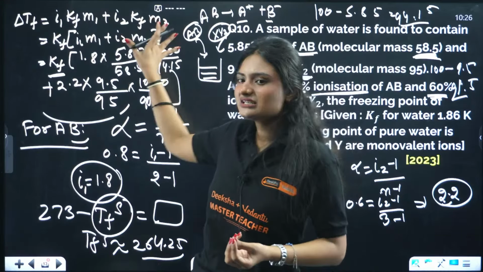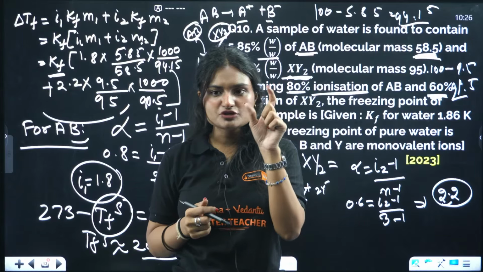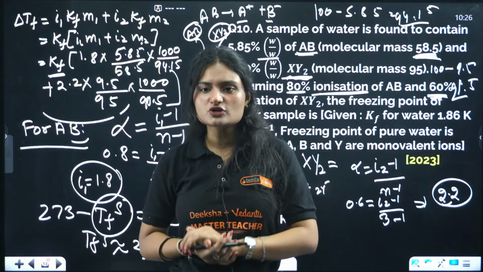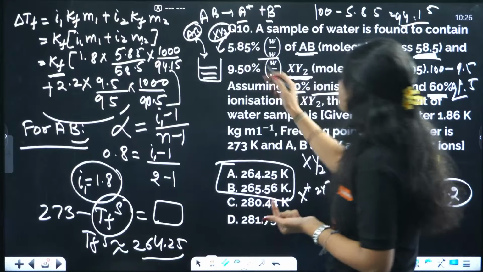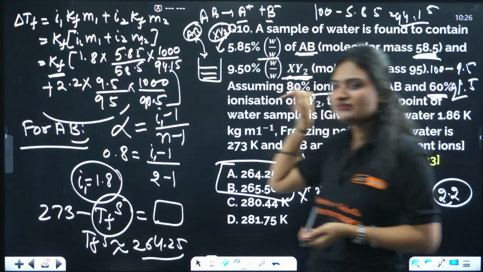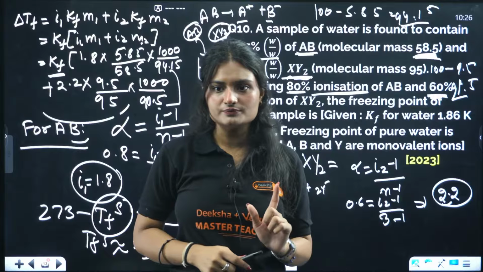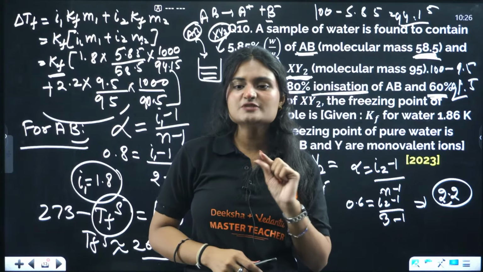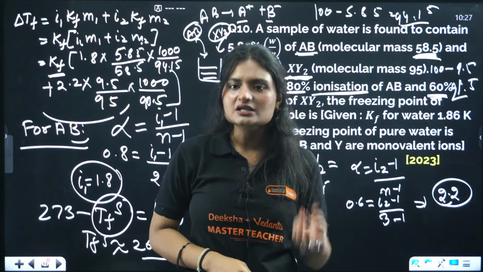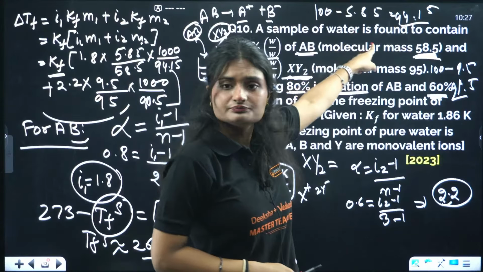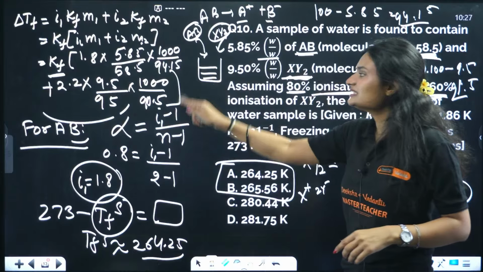You substituted the values here. Molality may be a little of a doubt. Molality is the number of moles of solute present in 1 kilogram of solvent, right? Now here the amount is given as 5.85% weight by weight. That means 5.85 gram of solute is present in 100 gram of solution. So how much will be the amount of solvent? 100 minus 5.85. Clear? That's how you calculated the molality.